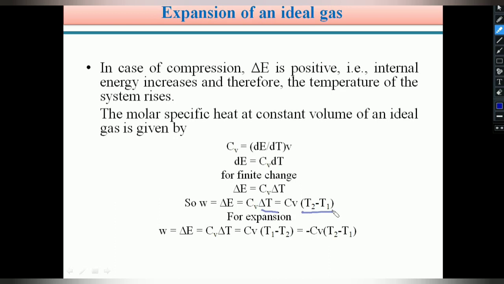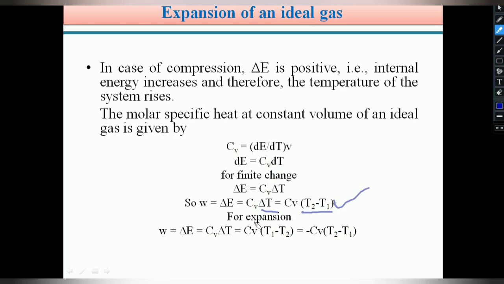Therefore, in an adiabatic compression, W, work done on the system, is equal to Cv into T2 minus T1. This is very important, students. Please remember this relation: W equals Cv into T2 minus T1.